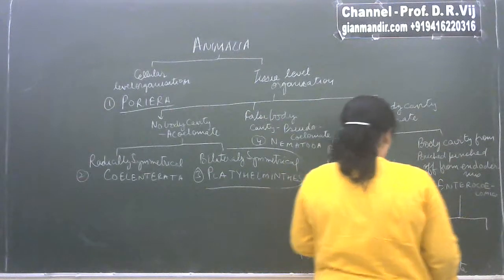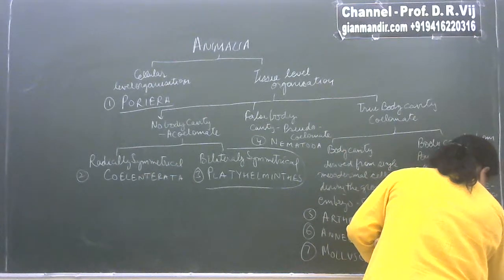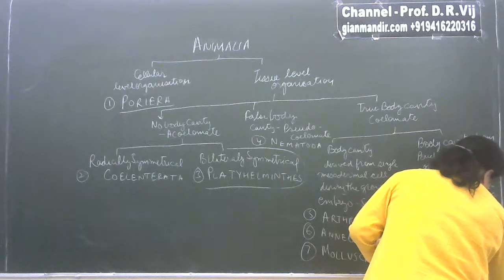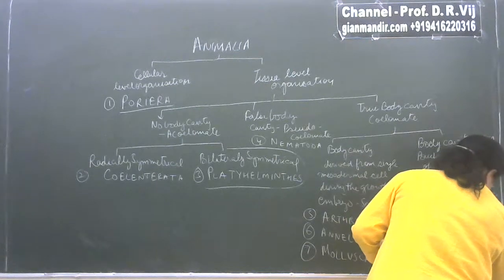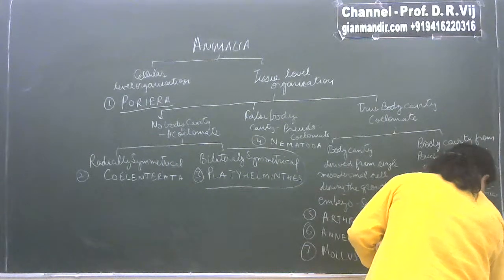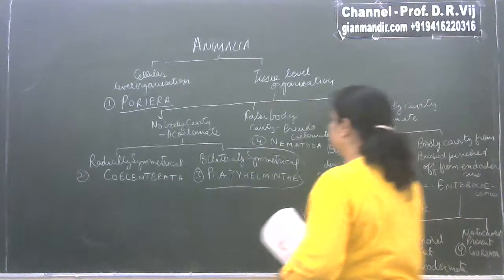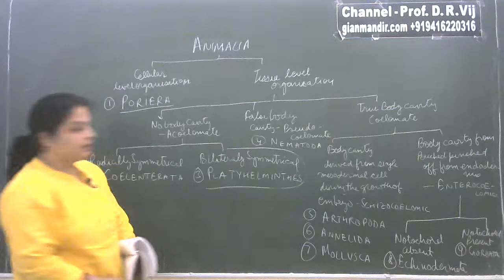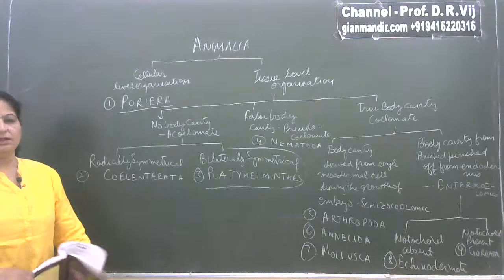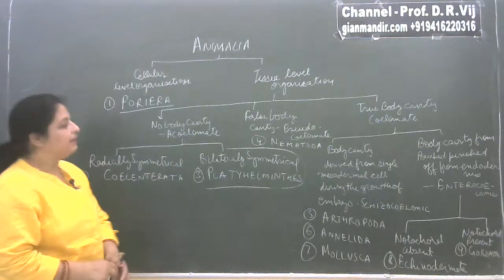And where there is notochord present, then it makes another phylum, that is phylum Chordata. So here we have seen that all the animal kingdom has been categorized into 9 phyla.